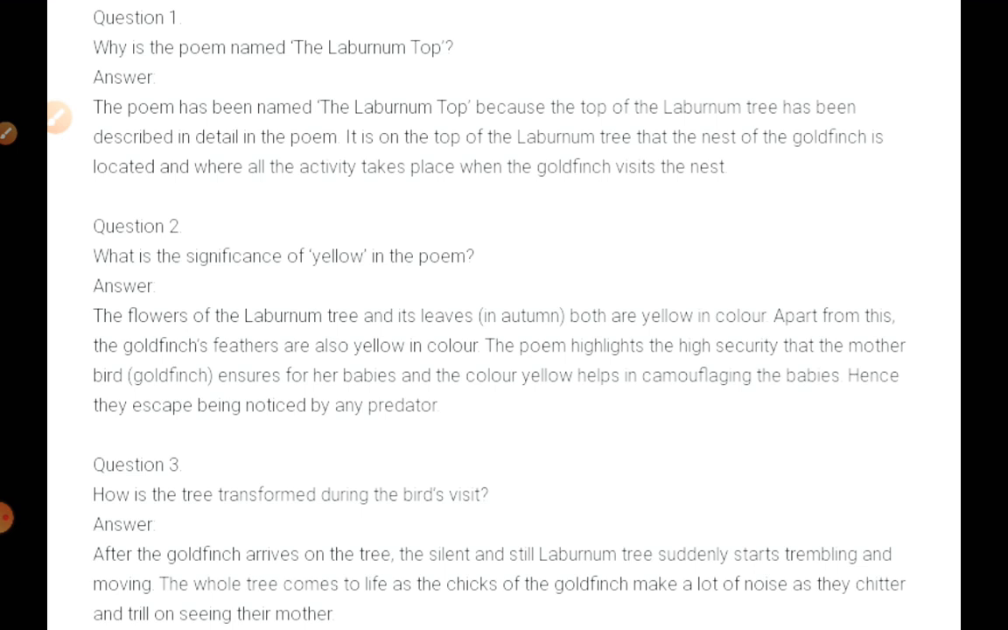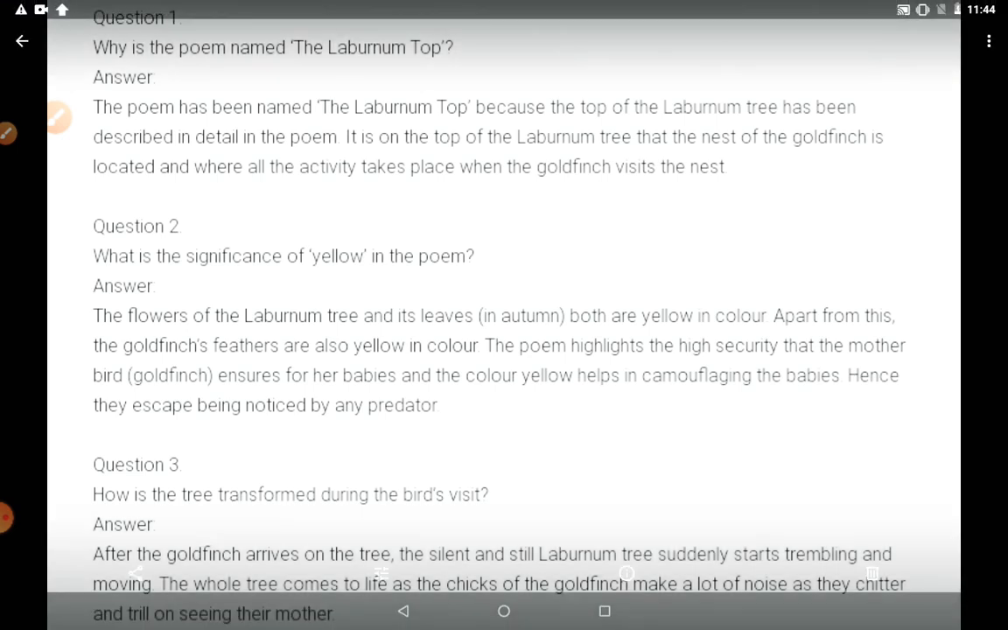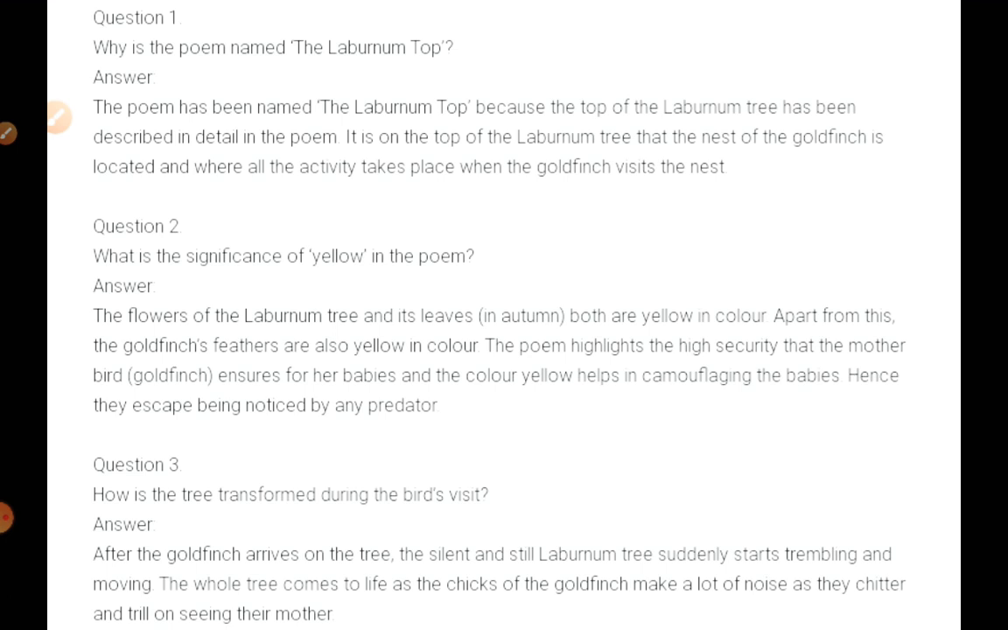Question 2. What is the significance of yellow in the poem? Answer. The flowers of the laburnum tree and its leaves in autumn are both yellow in color. Apart from this, the goldfinch's feathers are also yellow in color. The poem highlights the high security that the mother goldfinch ensures for her babies, and the yellow color helps in camouflaging the babies. Hence, they escape being noticed by any predator. Predator means an attacker or a person who preys on other persons.